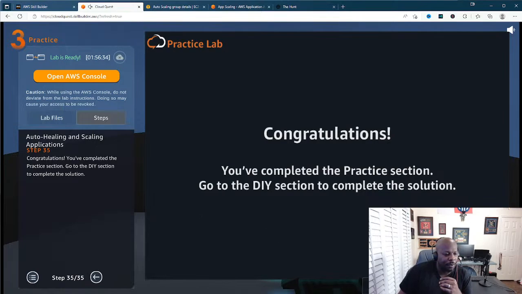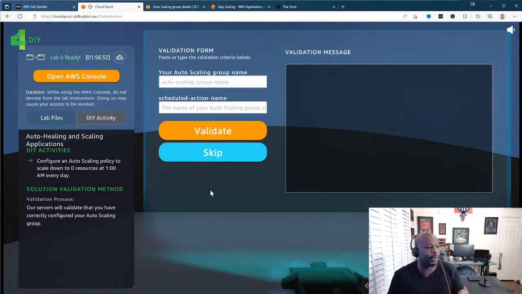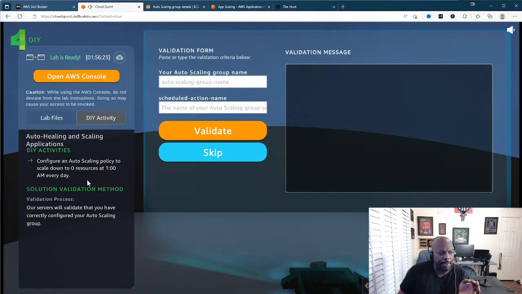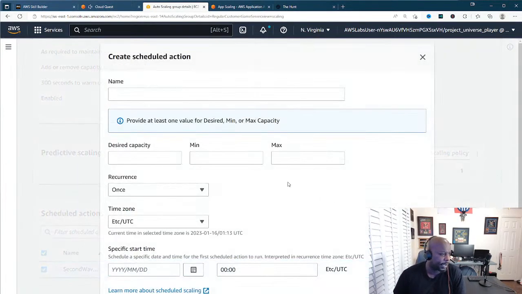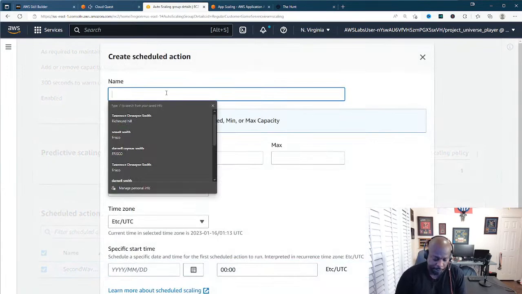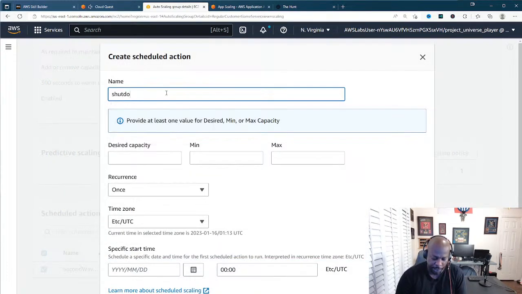All right, so now the do it yourself. Basically, what we have to do is configure an auto scaling policy to scale down to 0 resources at 1 a.m. every single day. All right, got it. So now let's go ahead and create a scheduled action. We'll call this shut down to 0.